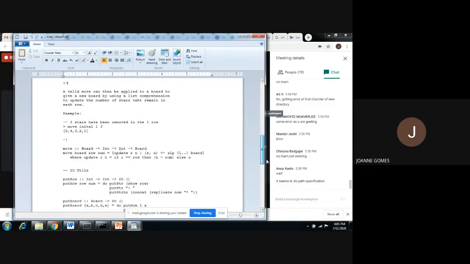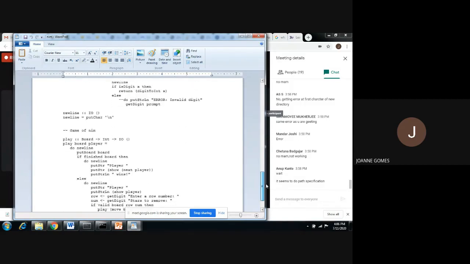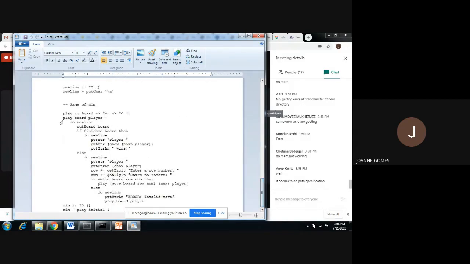Likewise there are different functions, such as putRow, which displays the board. It's a very simple game. You can study this and the play function. We also studied do. The syntax is very easy, you can just check it.